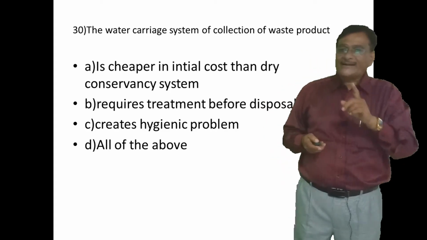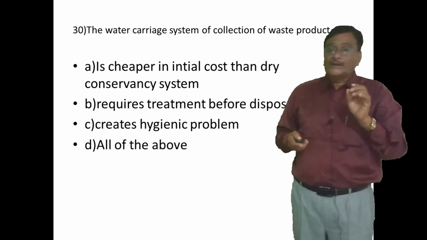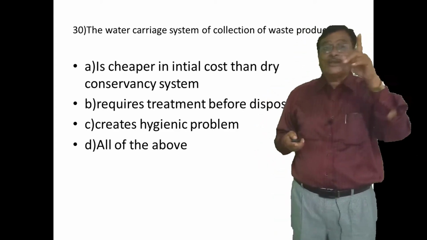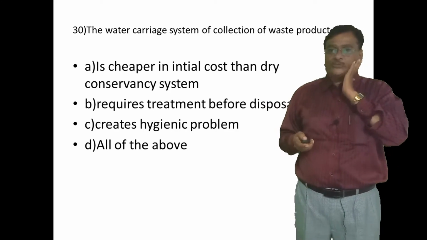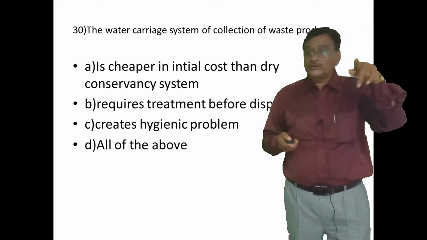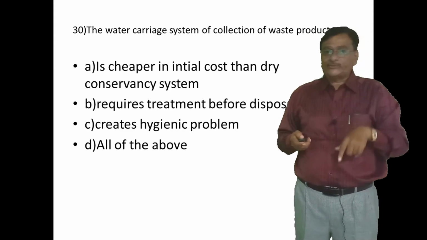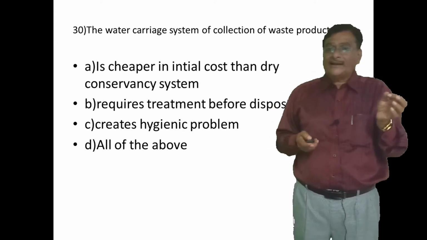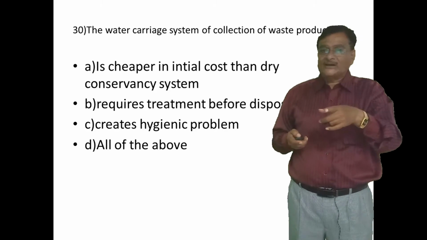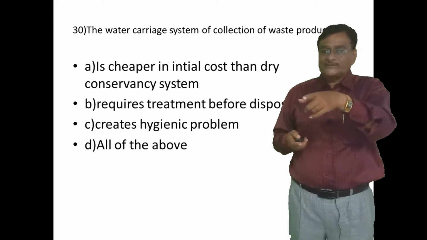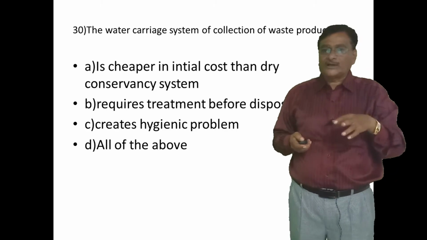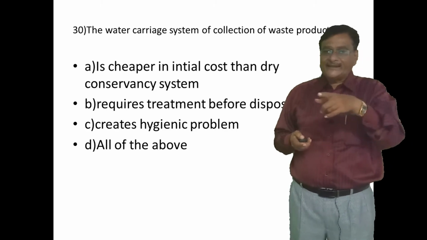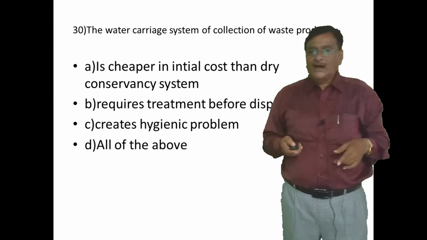So the water carriage, now the question comes. What is the question? The water carriage system of collection of the waste product is known as, so now I am going to read options A, B, C, D. First option: is cheaper in initial cost than the dry conservancy system. Second: requires treatment before disposal. Third: creates hygienic problem. And the last one: all of the above.